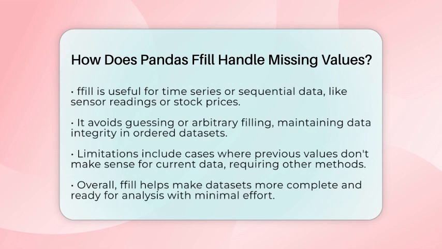Remember, ffill is not always the best choice. Sometimes, filling missing data with the previous value might not make sense, especially if your data changes rapidly. In those cases, other methods like filling with a constant or interpolating between values might be better. But for many datasets, especially ordered ones, forward filling is a simple and effective way to handle missing data.